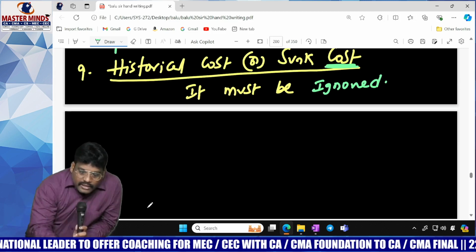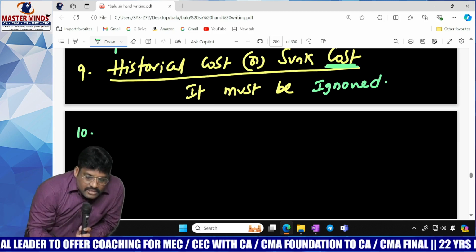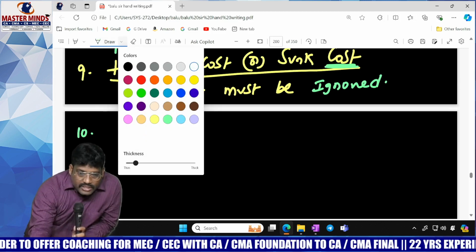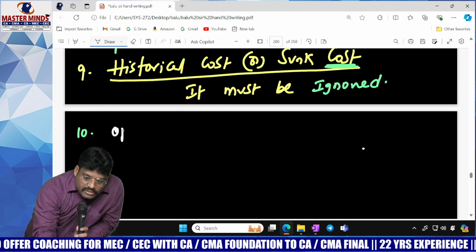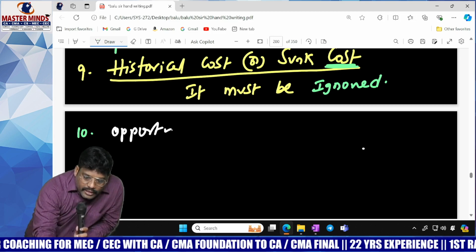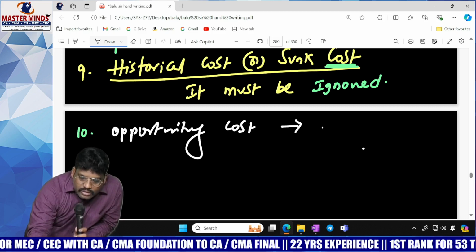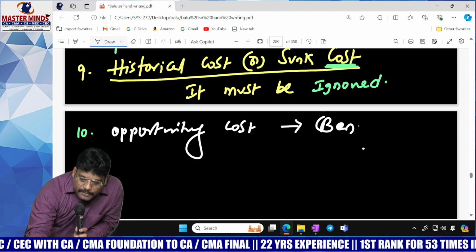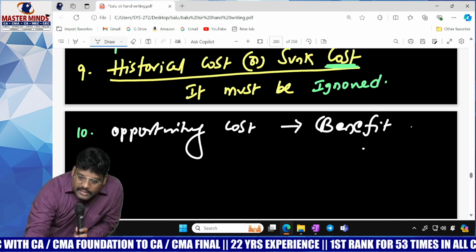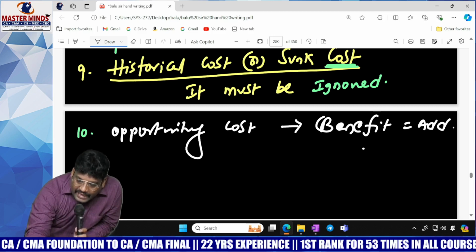Right. Thereafter, the Navajeevan Hospital problem we discussed, where we discussed opportunity cost. There are two things there. Opportunity cost benefit means we have to add it.